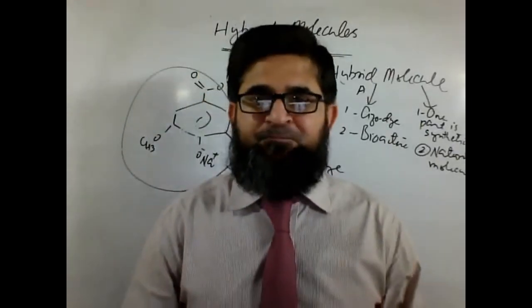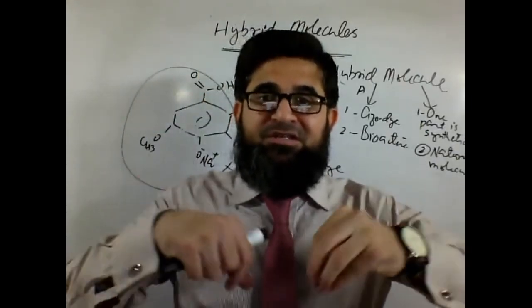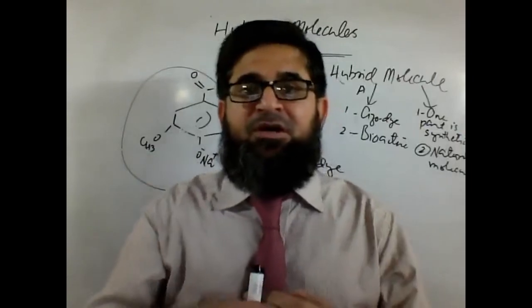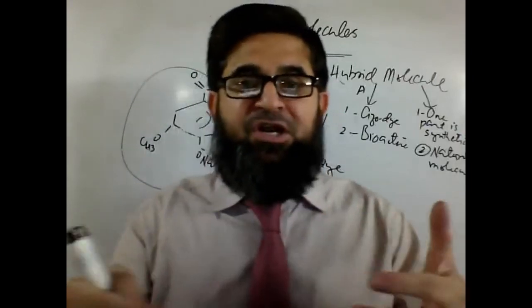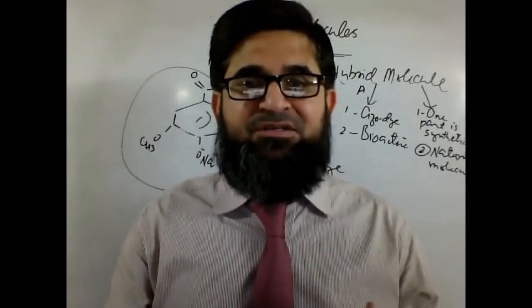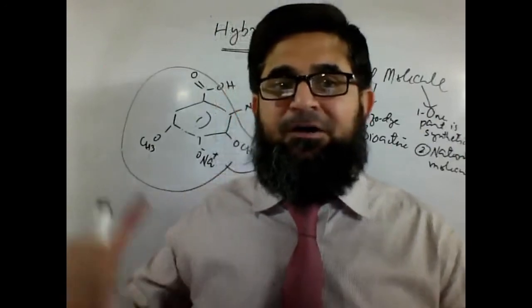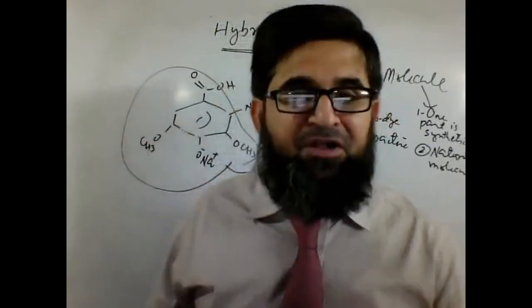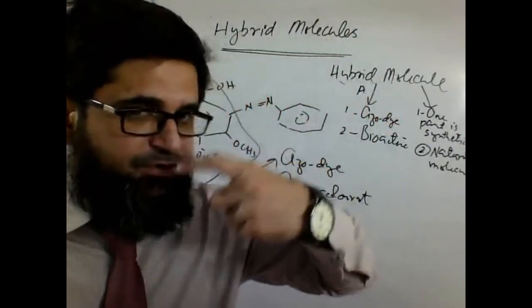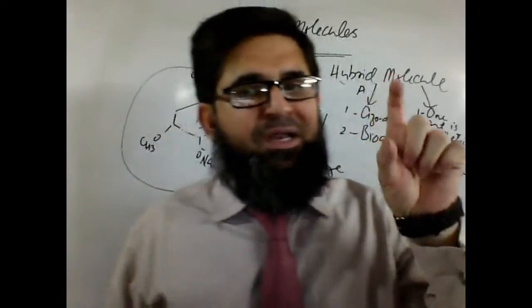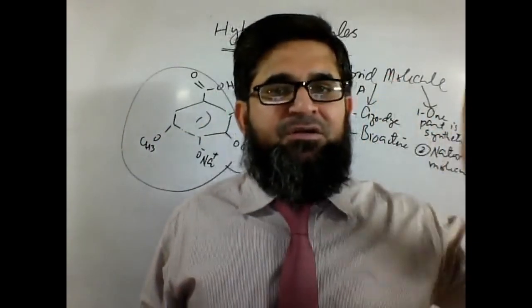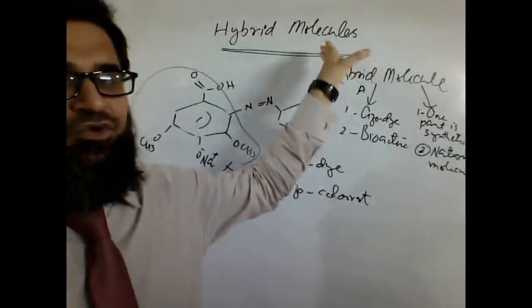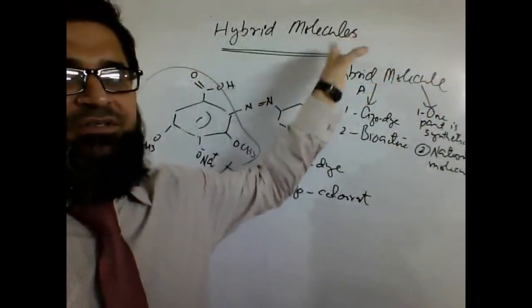We also discussed them as eco-friendly molecules. Today I'm taking those examples again in another frame of mind, to show you that those molecules could be hybrids as well.